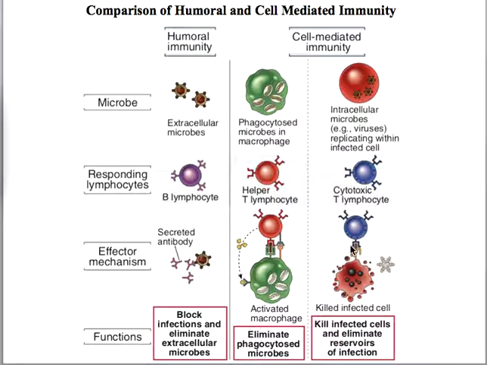This crosstalk is very important in order to mount an effective cell mediated immune response. Either way, whether humoral or cell mediated, both kinds of immunity eliminate the infection.